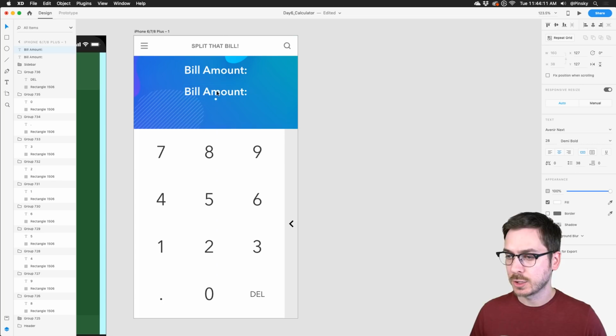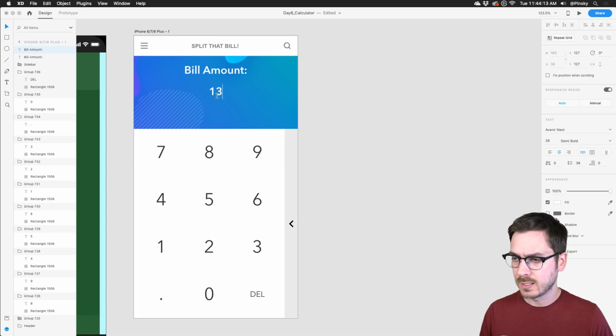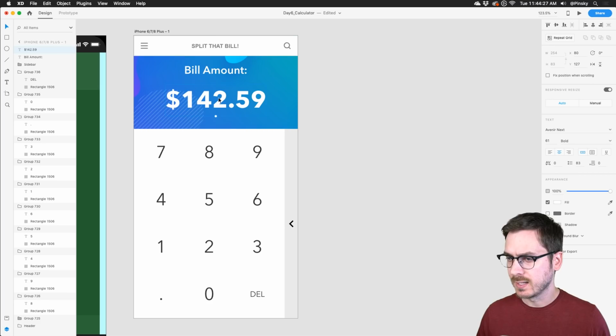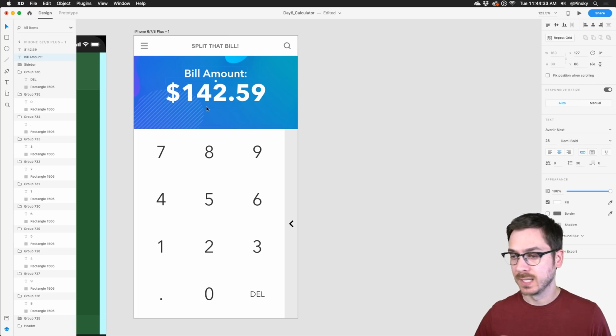And then underneath, we actually need the actual bill amount. So let's say it's 142 point whatever, 59. We'll do dollars, whoops, that's an @ sign. We'll do a $ sign. This one will be bold, and then we'll make this much larger so people can actually see what the bill amount is. Perfect. Now underneath, we need a split button.